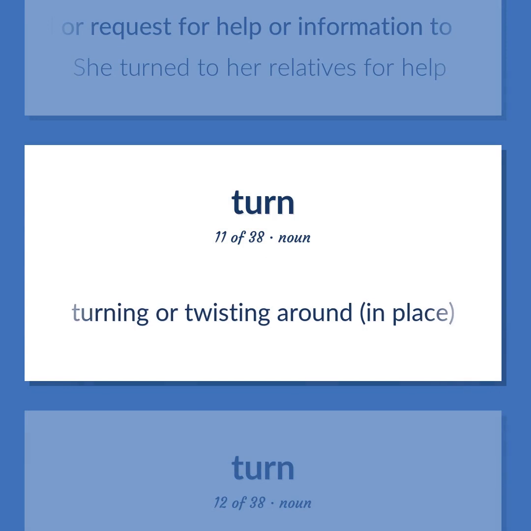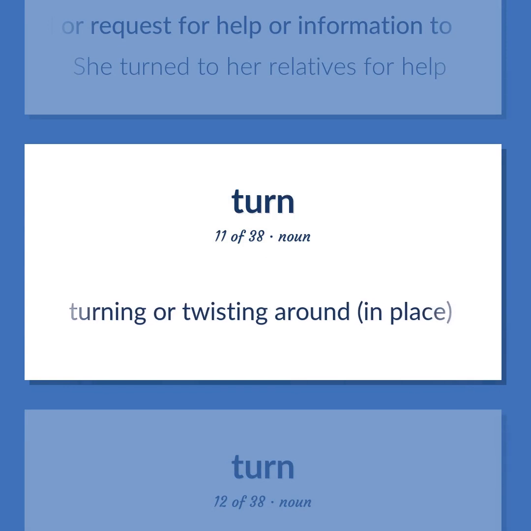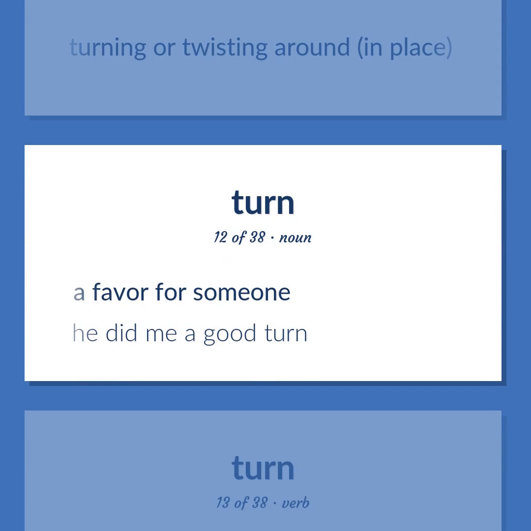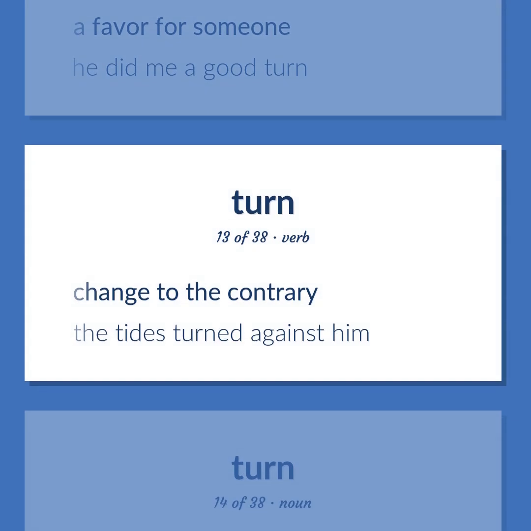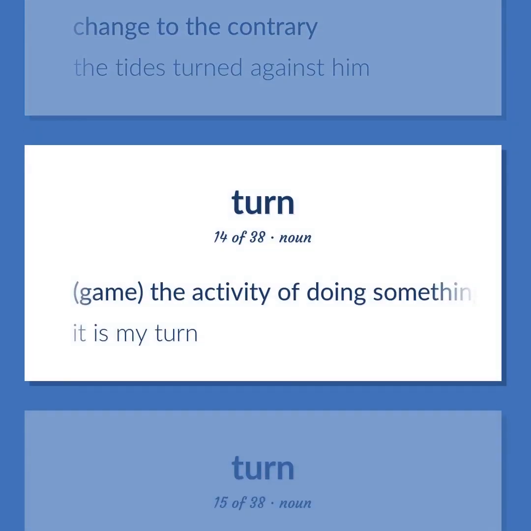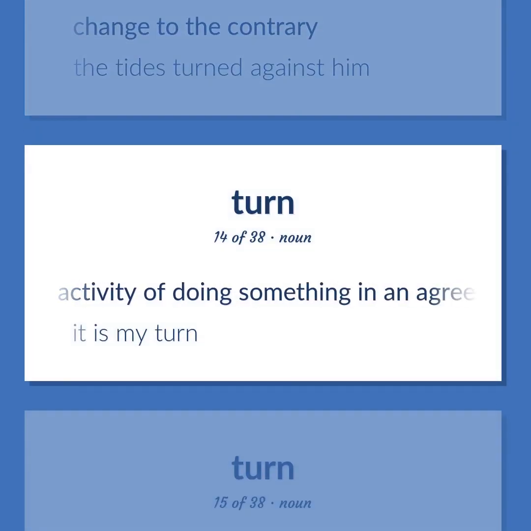Turning or twisting around, in place. A favor for someone. He did me a good turn. Change to the contrary. The tides turned against him. Game. The activity of doing something in an agreed succession.